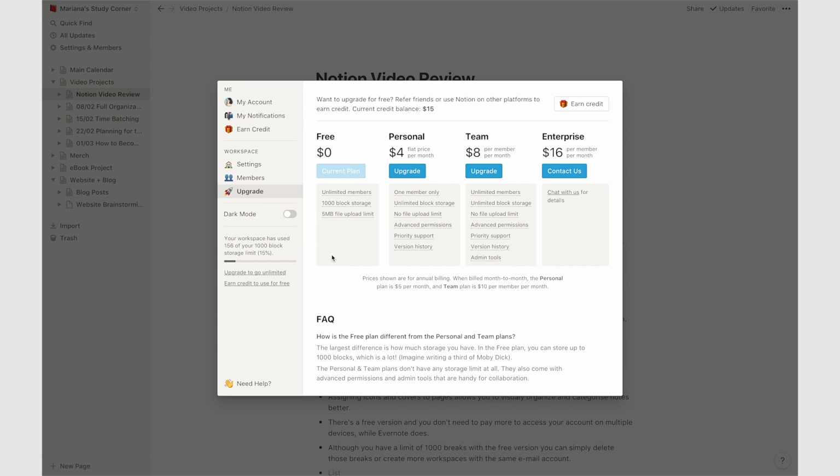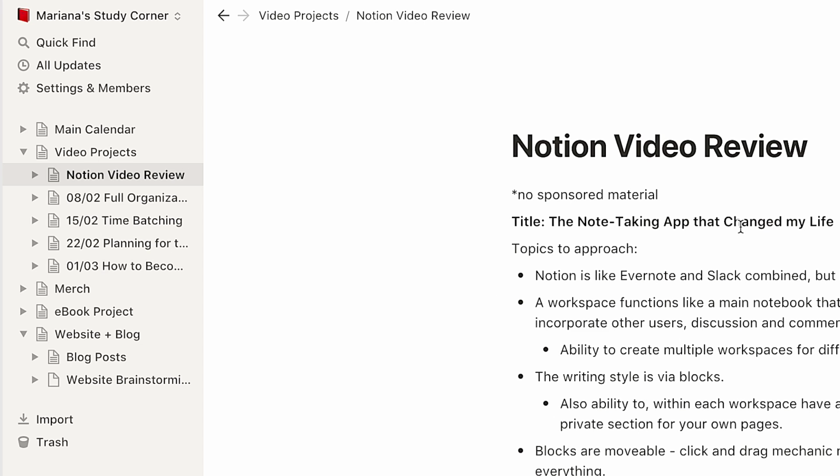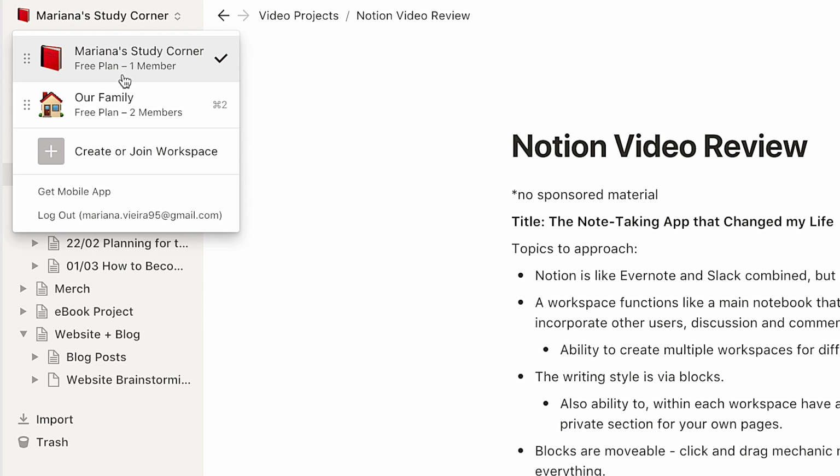And I think that the best thing about Notion is that they have a solid free version. So with the free version you have a limit of 1000 blocks, but if you overcome that limit you can simply delete blocks you don't need anymore, so those paragraphs with things like to-dos or calendars that are no longer required in your workspace, or you can simply create a new workspace. And since you can switch back and forth between them so easily, I think this is a great option for people who do not want to pay a premium version.